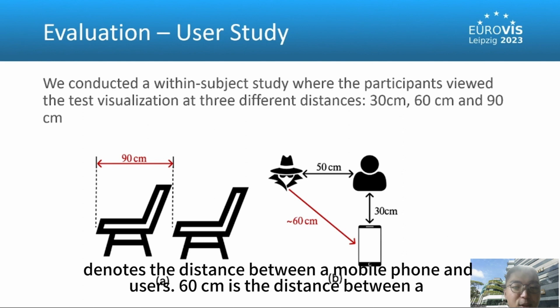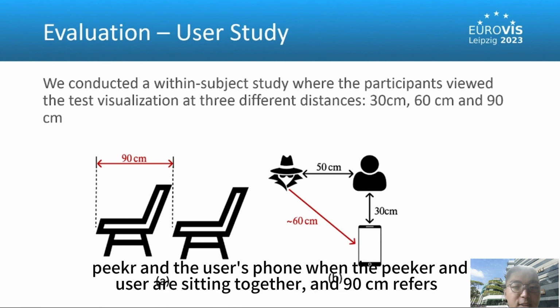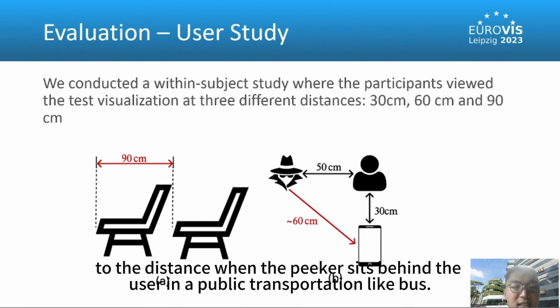30 centimeters denotes the distance between a mobile phone and users. 60 centimeters is the distance between a picker and the user's phone when the picker and user are sitting together. And 90 centimeters refers to the distance when the pickers sit behind the user in a public transportation like bus.